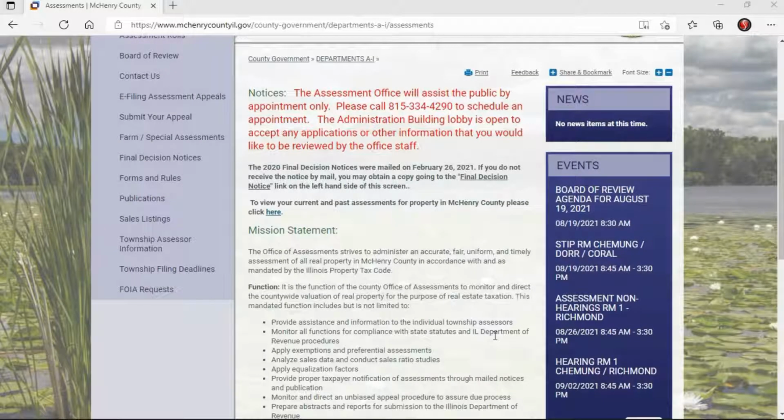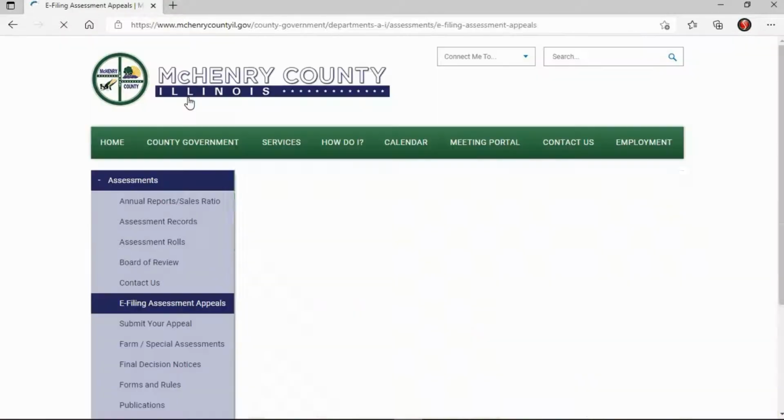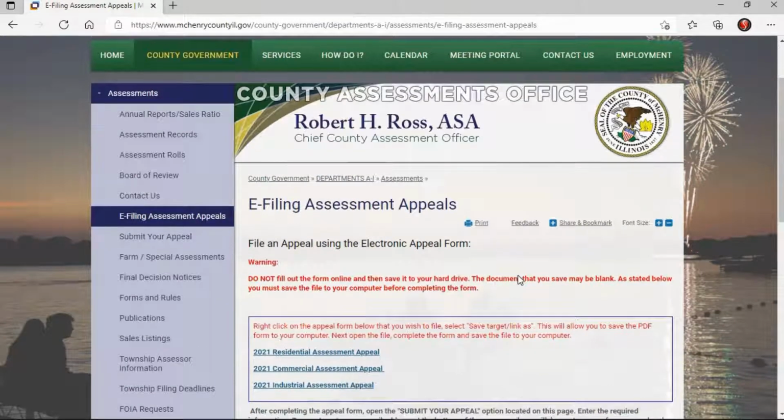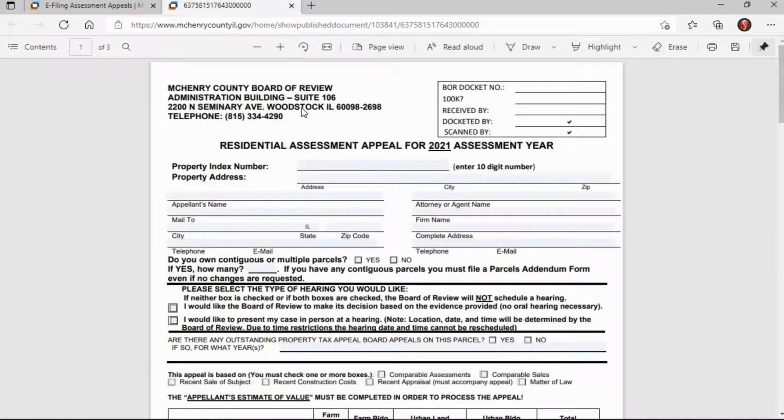Okay, so now let's go through an example of filling out an appeal form. Most assessors now allow you to file your appeals electronically. You can often find the paperwork right on their website. So, for example, this is the McHenry County Assessor's website, and up on the left-hand side here, e-filing assessment appeals. Then if you scroll down, you'll see that there is a 2021 residential assessment appeal, and open that.